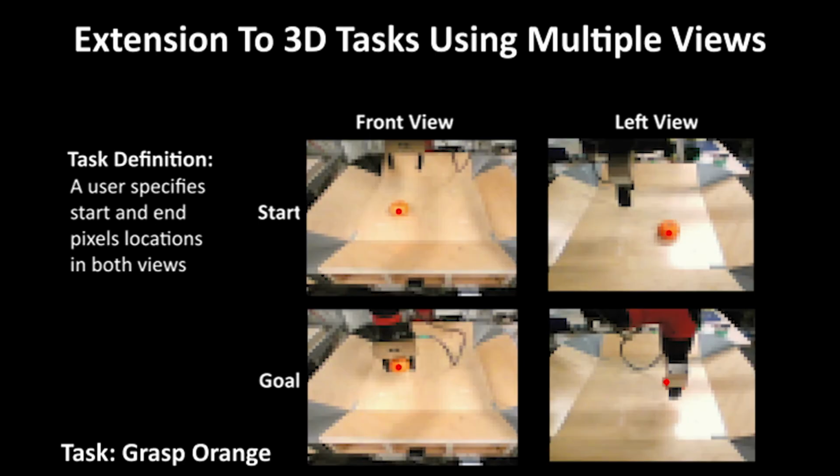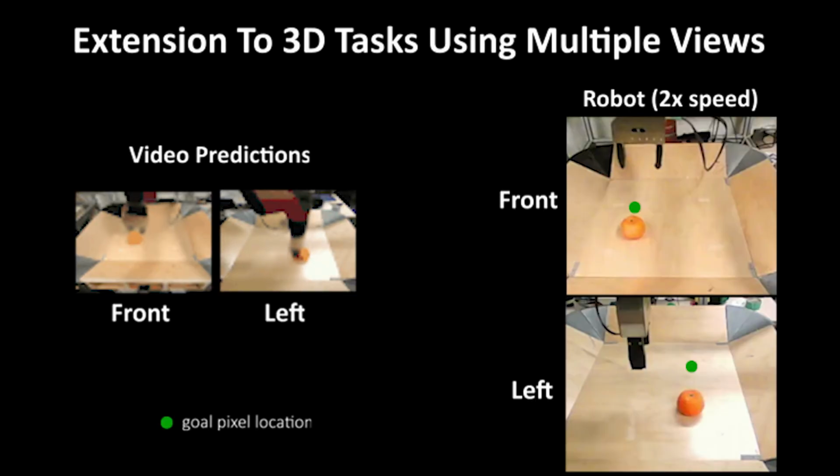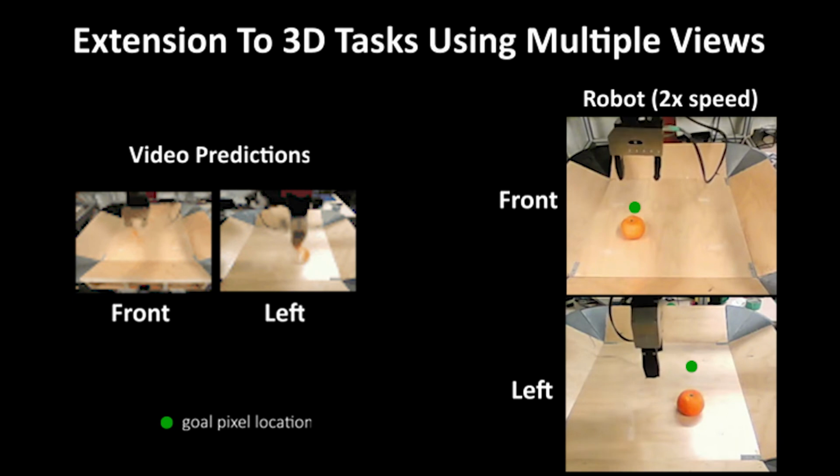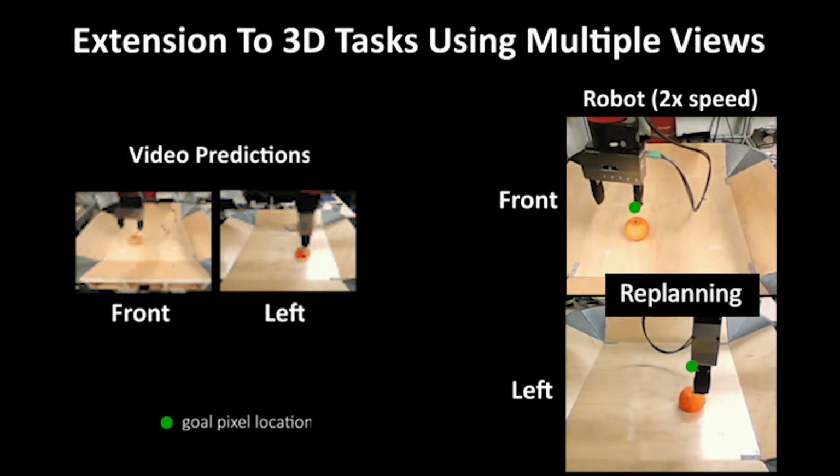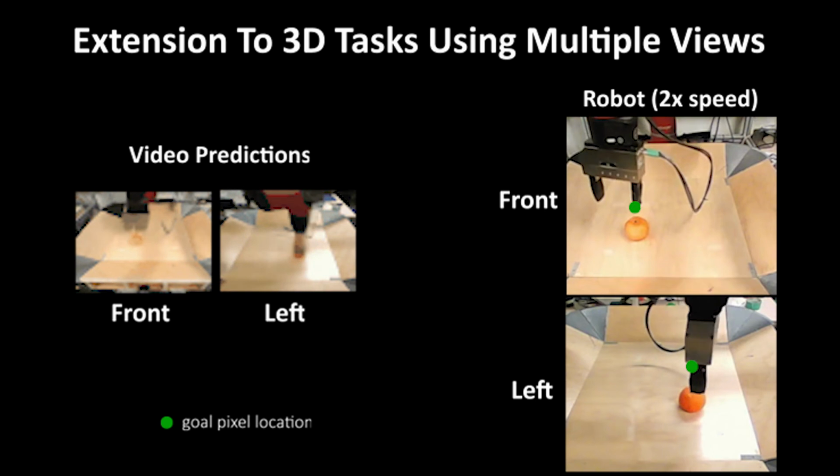We specify 3D tasks by providing images and pixels in multiple views. Note that grasping behavior emerges automatically as a result of general-purpose planning. In principle, the agent is free to use pushing as well, but the planner finds grasping to achieve lower cost. Replanning is also crucial for grasping success.